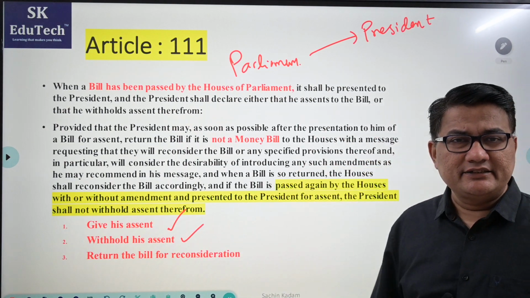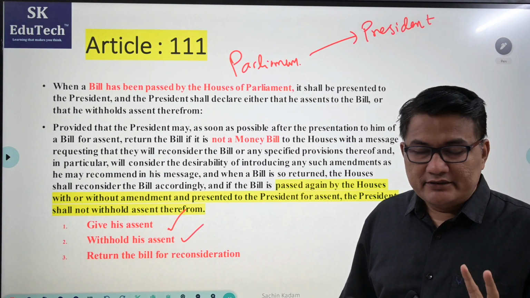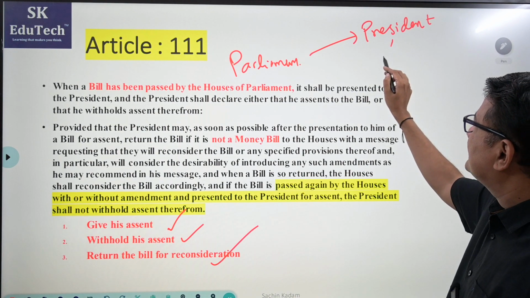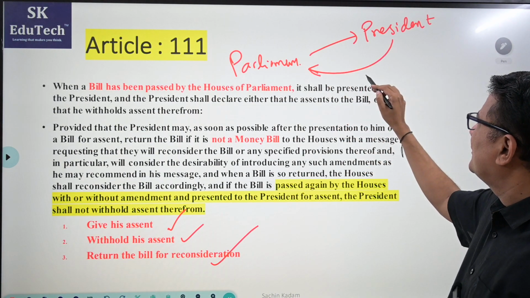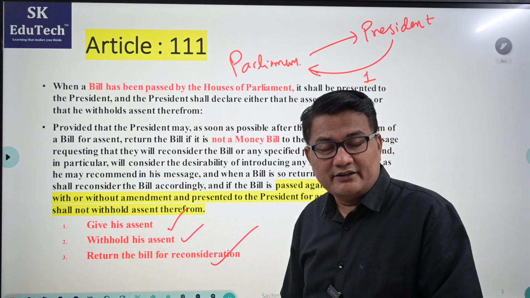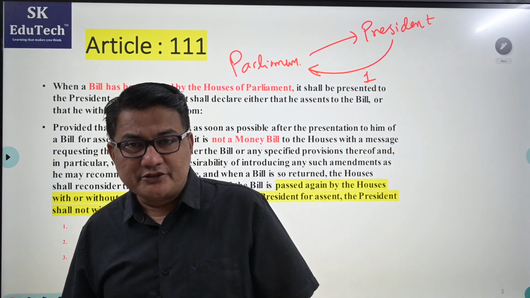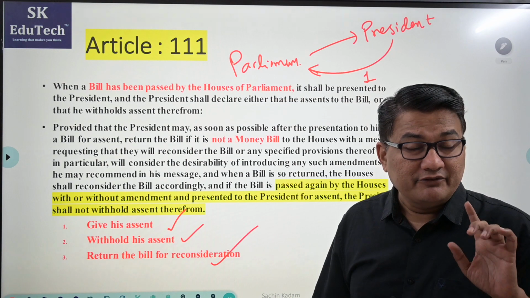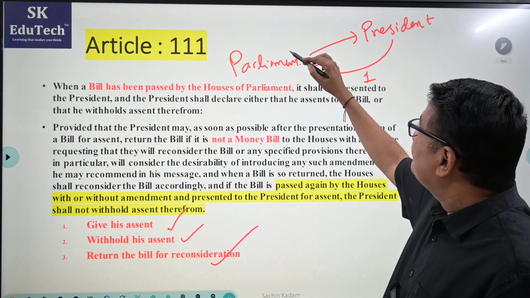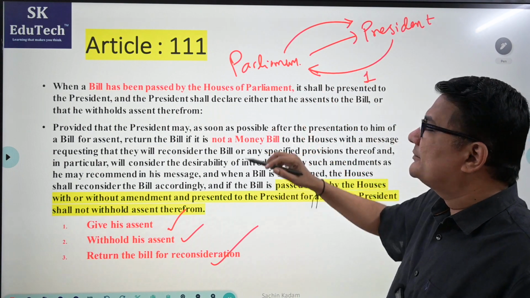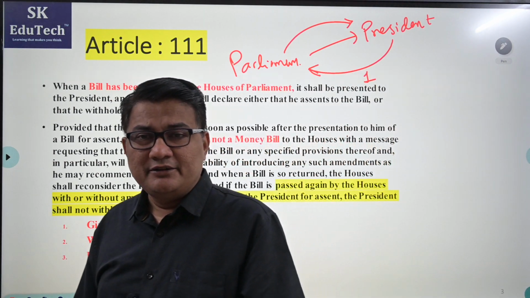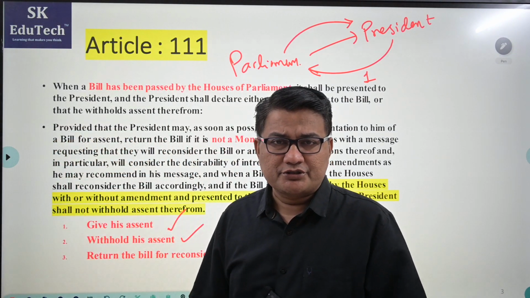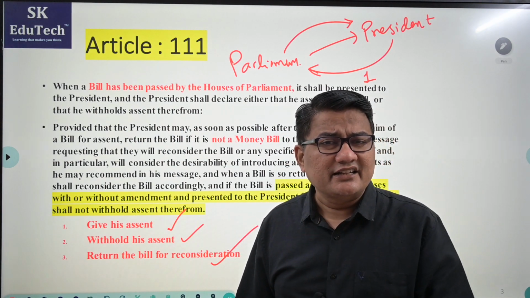Second, he can withhold the assent for the time being. And third, if it is not a money bill, he can send it for reconsideration. That means he can send the bill for reconsideration only once. But listen carefully. If the bill is sent back for reconsideration to Parliament and if Parliament passes the bill with or without changes by simple majority, then in the second stage President shall give his assent. Means in second stage President will have to give assent. There is no option for him. So at the most, how many times can he send a bill for reconsideration?